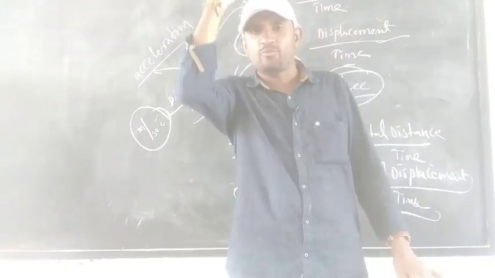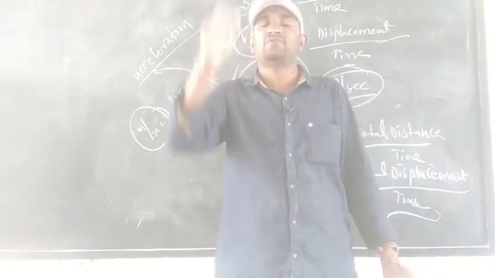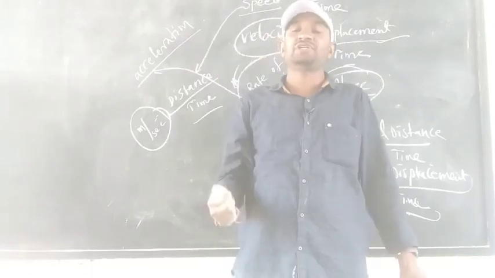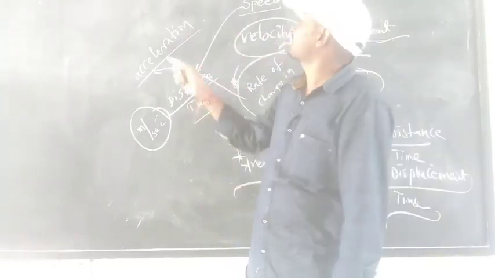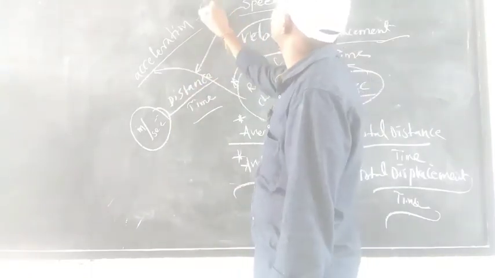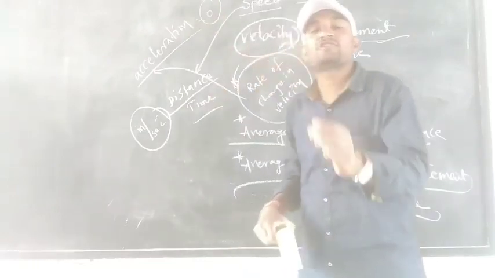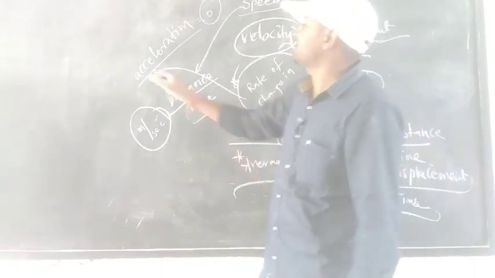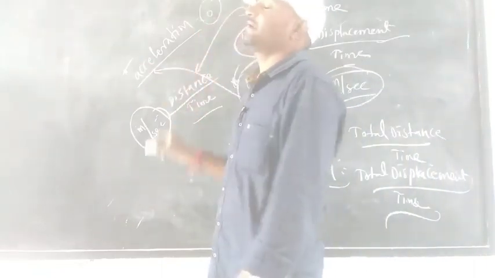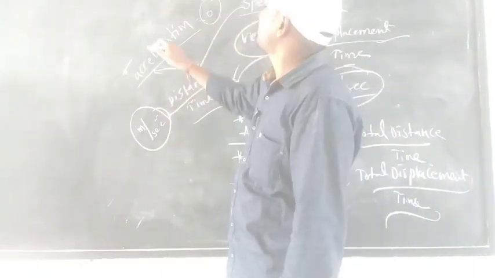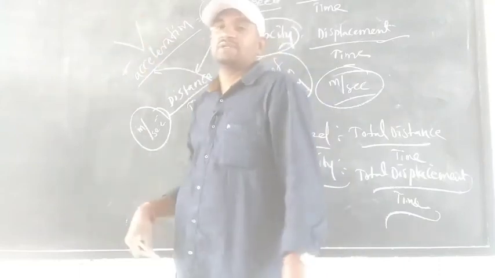That's why, when the object is in uniform motion or at rest, the acceleration is 0. Rate of change in velocity is acceleration only.